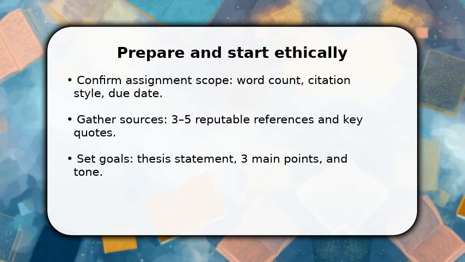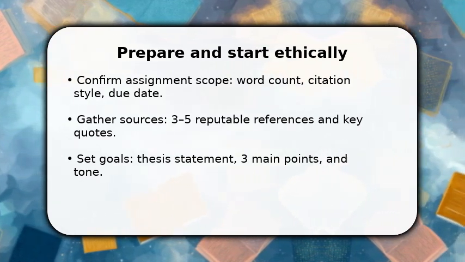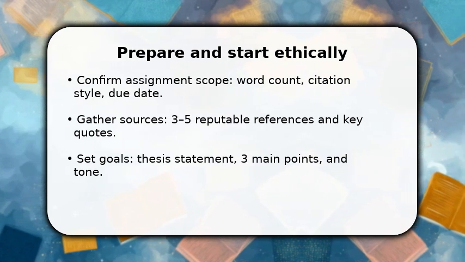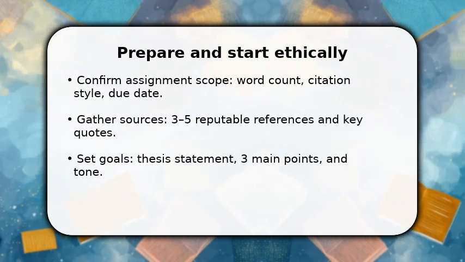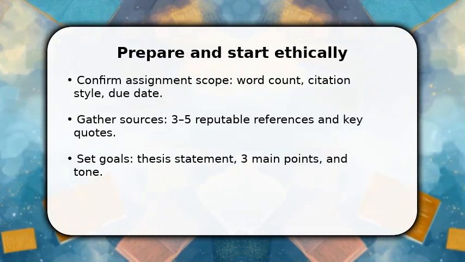Use AI for brainstorming prompts and for rephrasing sentences you already wrote. This keeps authorship honest. Pause frequently to compare AI suggestions with your notes and keep control of your argument.